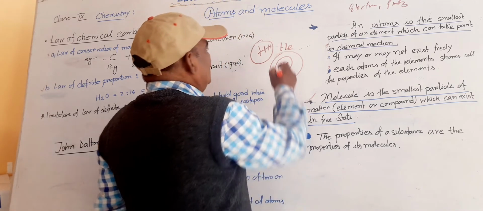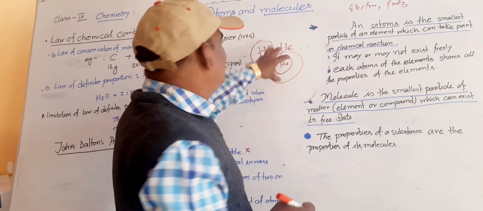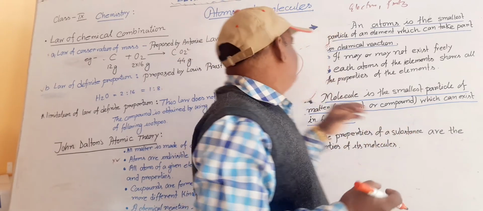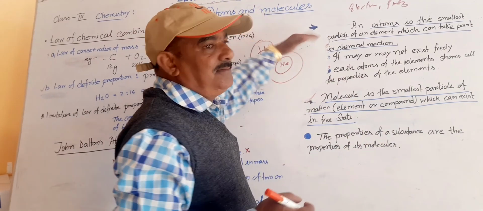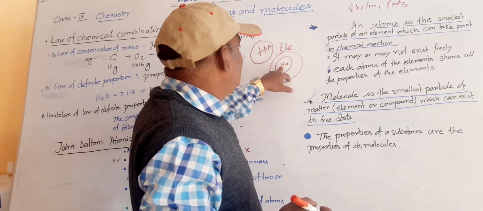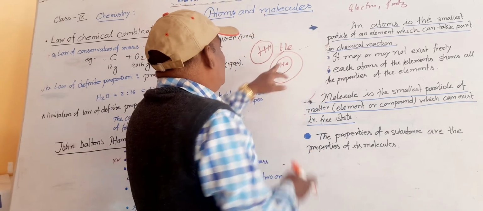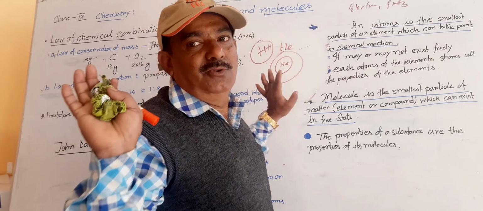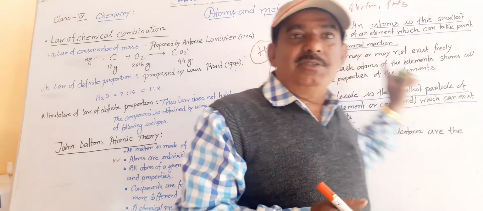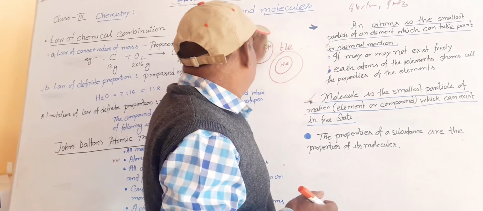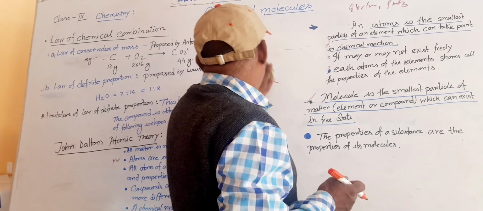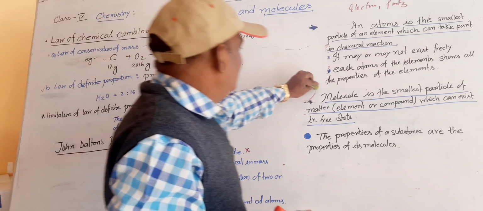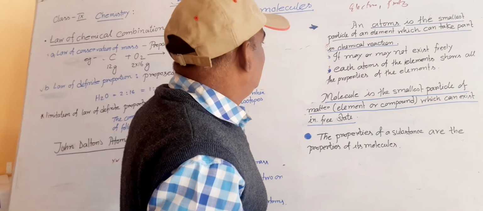That's why we say the sun is very hot, but the middle of the sun is cold. That's why scientists wonder how we will reach the sun. Outside is the chemical reaction, the hydrogen bomb reaction takes place. But inside, 2 hydrogen joined together become helium, which comes to the center. That's why the center of the sun is very cool. Remember, not hot, because it is helium. Helium is a cool gas. Then we can say this is not described by Dalton's atomic theory. Now, the atom is the smallest particle, the molecule.